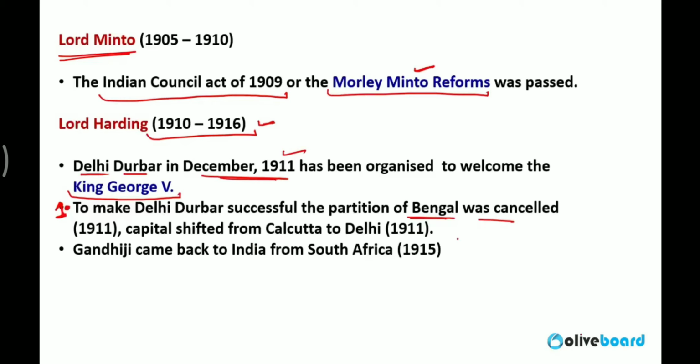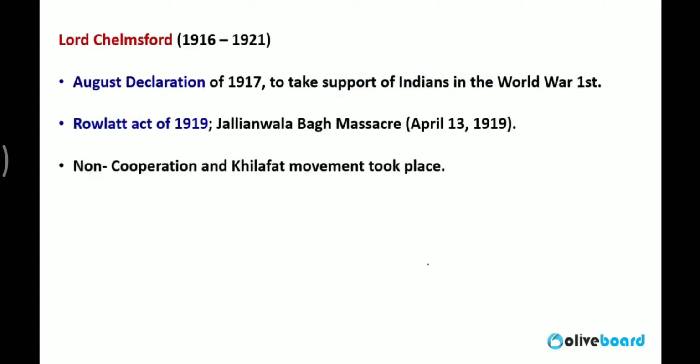And second one, the capital of India was shifted from Kolkata to Delhi. So it was the time in 1911 when the capital of India was shifted from Kolkata to Delhi. Third decision was the formation of Gateway of India. Gateway of India was constructed in Mumbai to welcome George V. Gandhiji came back to India from South Africa in the year 1915.